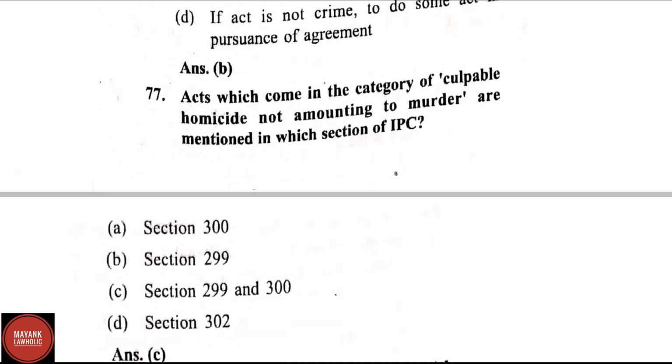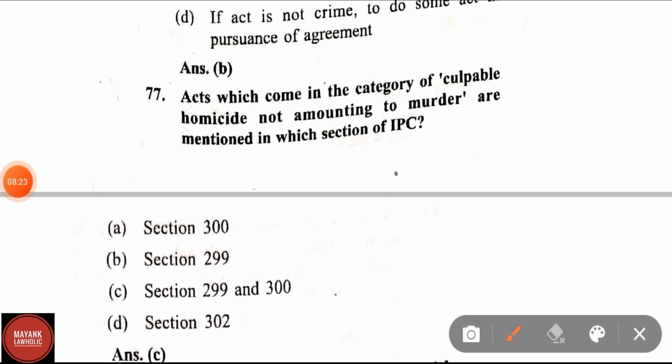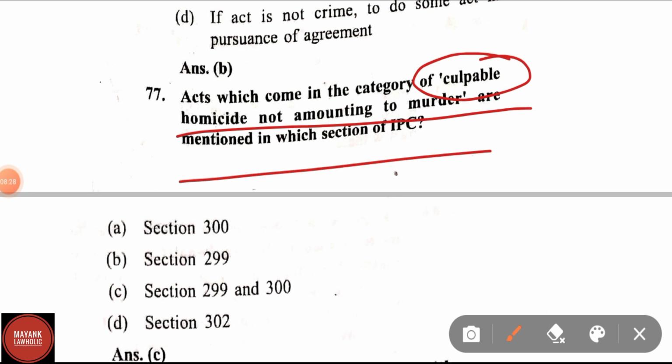Now let us proceed to question number 77. Acts which come in the category of culpable homicide not amounting to murder are mentioned in which section of IPC? Correct answer is section 299 and 300.